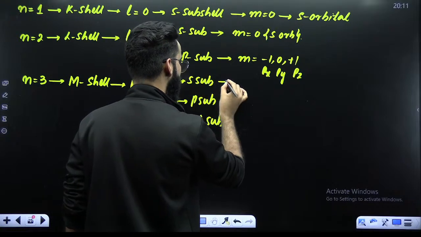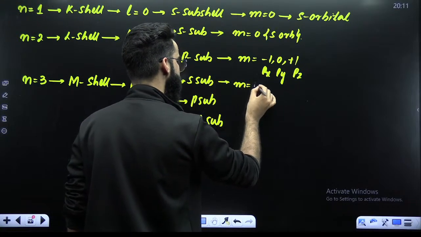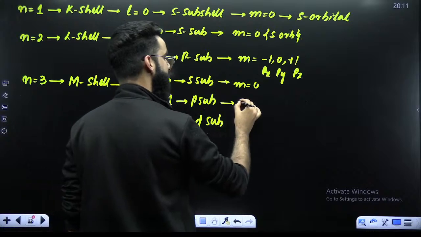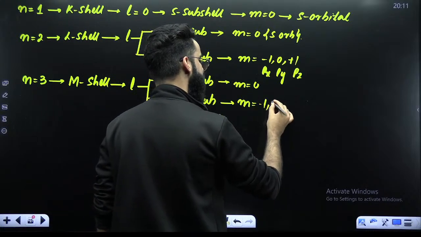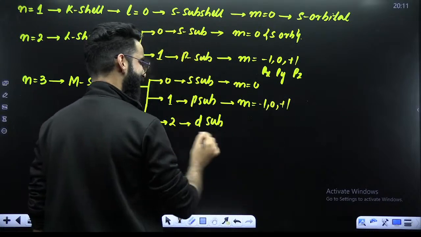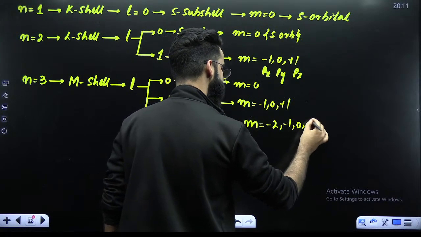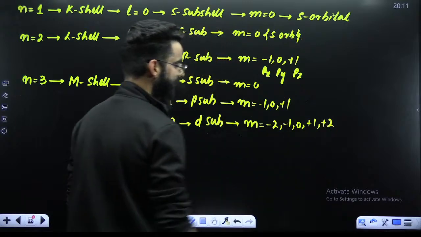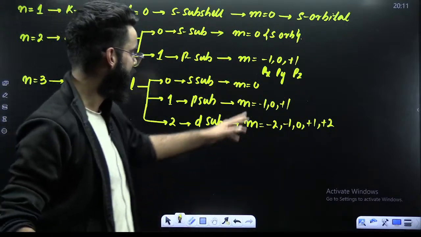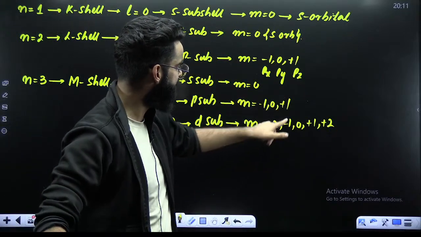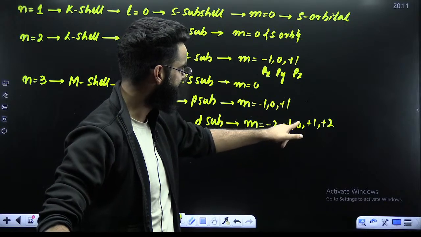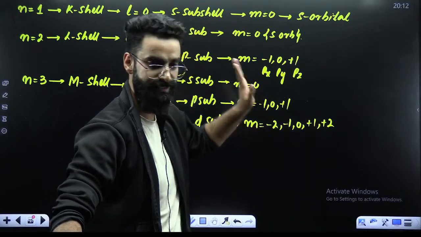For L equal to 0, M will be 0. For L equal to 1, M will be minus 1, 0, plus 1. For L equal to 2, M will be minus 2, minus 1, 0, plus 1, plus 2. Every value of M represents an orbital: s orbital, Px, Py, Pz, Dxy, Dyz, Dzx, x square minus y square, and z square.